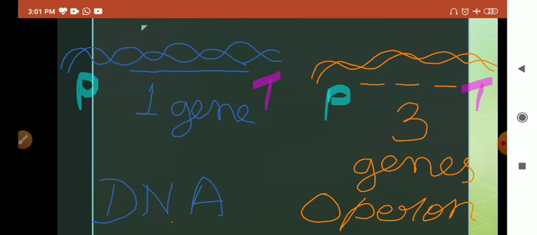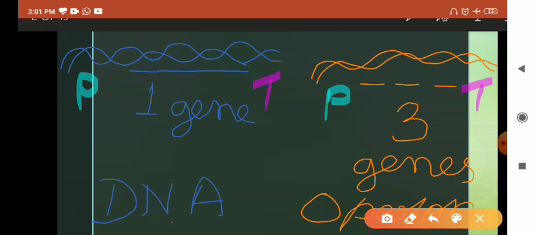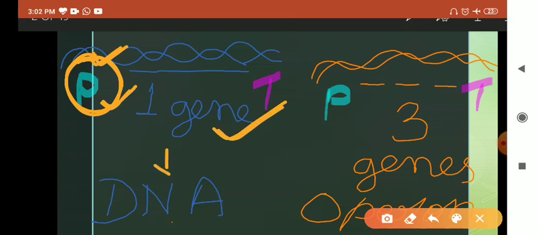If a DNA is getting converted into a messenger RNA, then what is the difference between an operon and a DNA? So there is a promoter, and it is responsible for the transcription. It is the site where the enzymes for transcription are attached and the transcription starts. If under this promoter there is only one gene, that is one promoter and one gene, then it is a simple DNA stretch or gene stretch undergoing transcription.